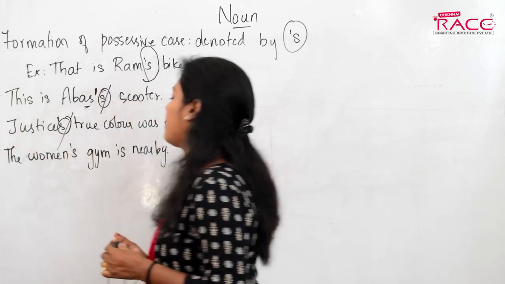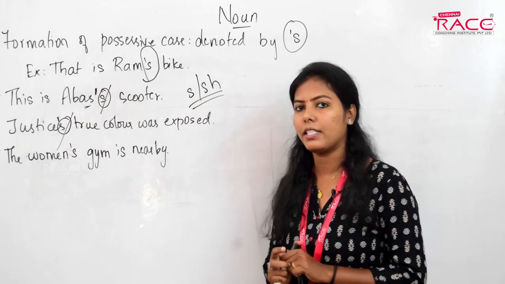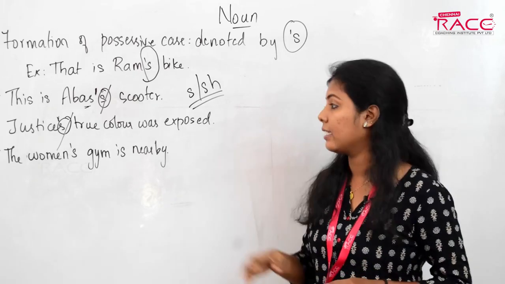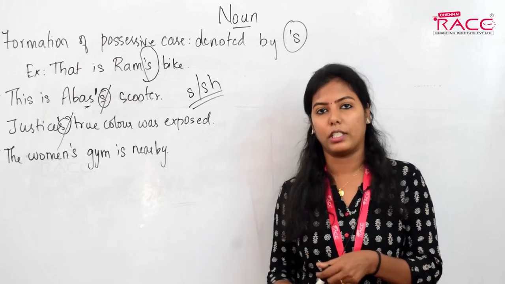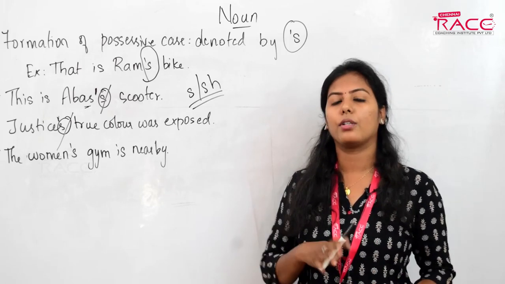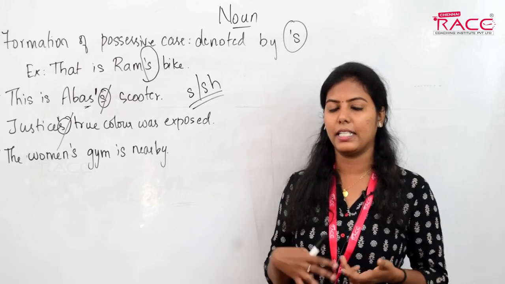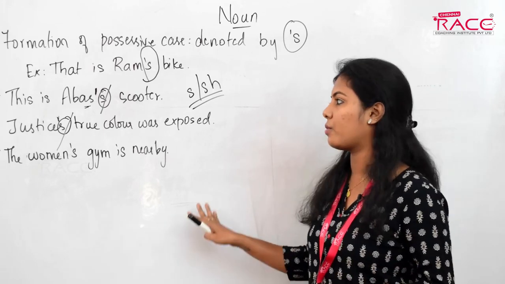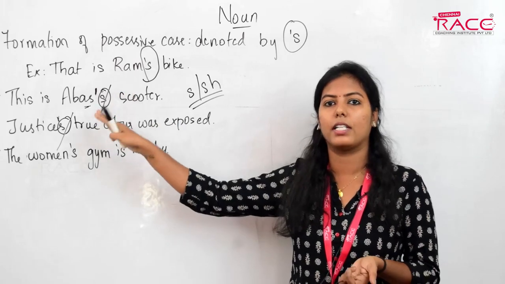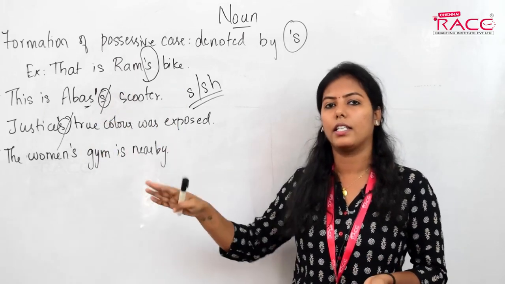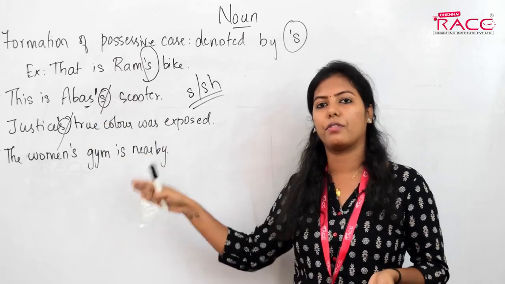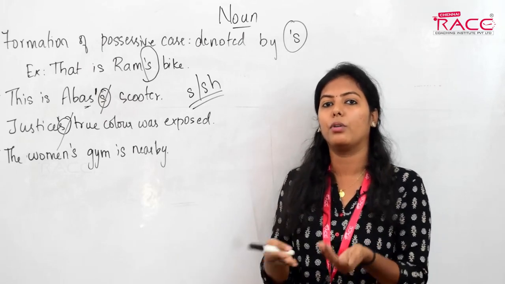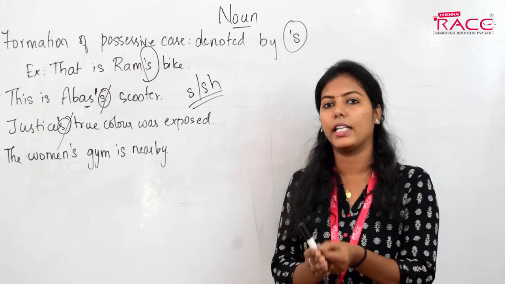The women's gym is nearby. So, what most of you guys will say is, women is already plural, so you should not use s with it. No, that's not the case here, because we are not using apostrophe s just to indicate plural form. We are using apostrophe s to indicate the possessive case and not the plural form.